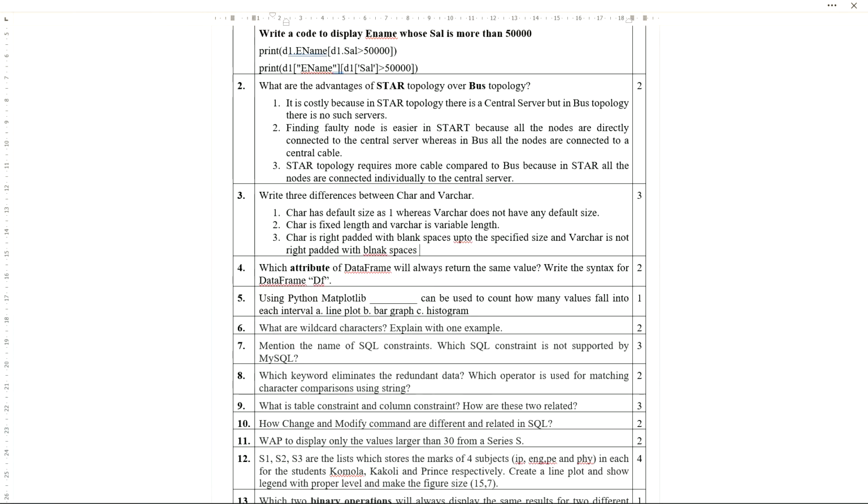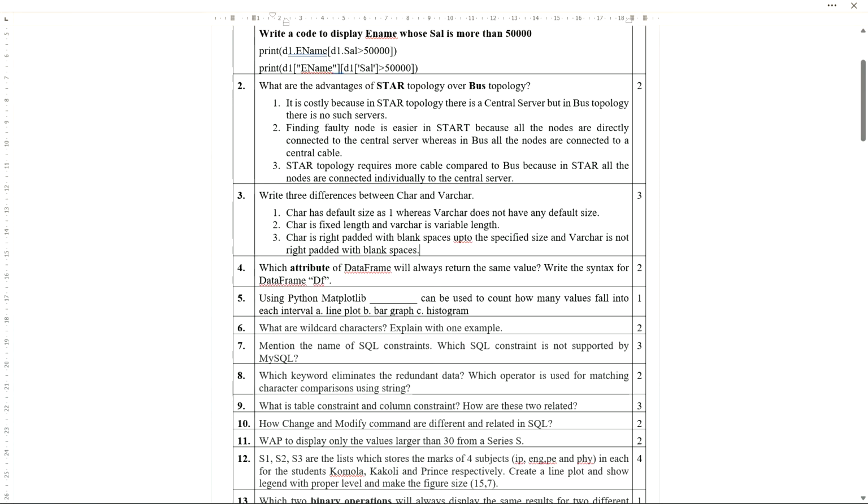Okay, so here I made one spelling mistake, blank, blank spaces. Now what does it mean actually? So let me explain, just a minute.